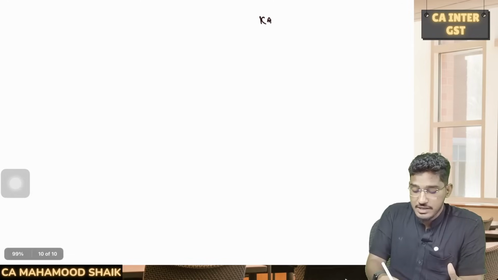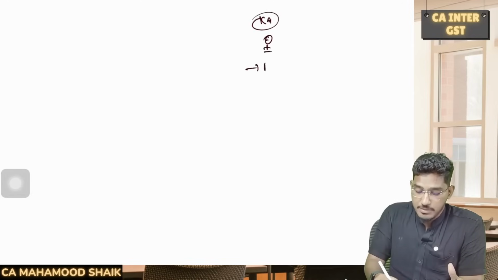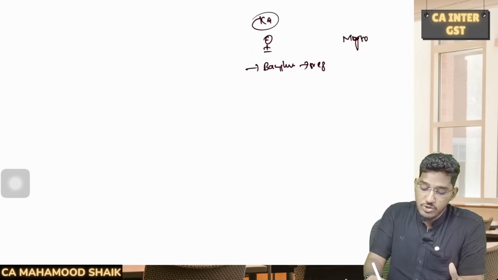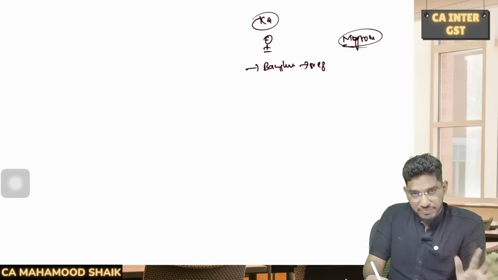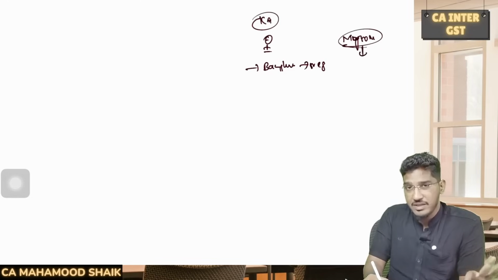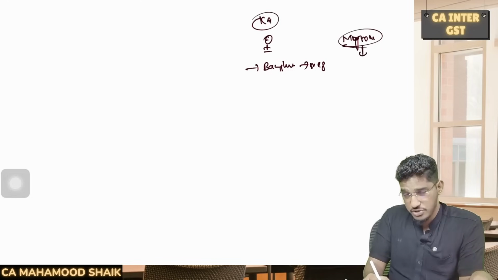Sir, what do you mean by this? Take for example Karnataka. There is one person. He is having an office in Bangalore, he is having his shop in Bangalore. So he has taken registration for this. Now he wants to have one more office in Mysore. If he wants, he can even run that Mysore shop under the same registration. But if he wants a separate registration for the Mysore location, he can also get a separate registration.